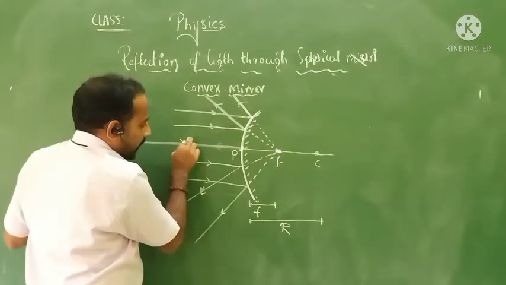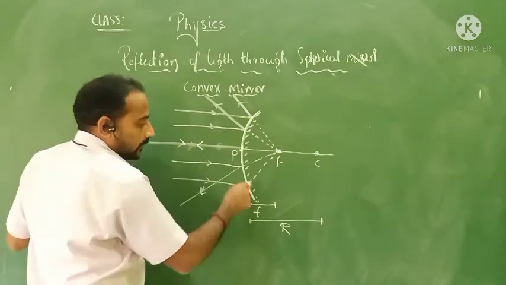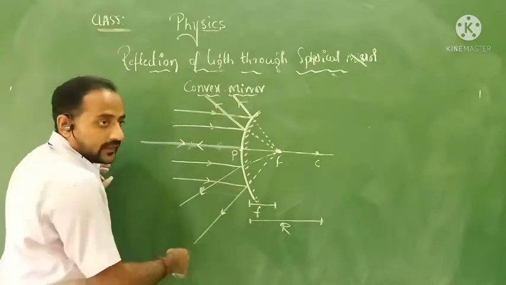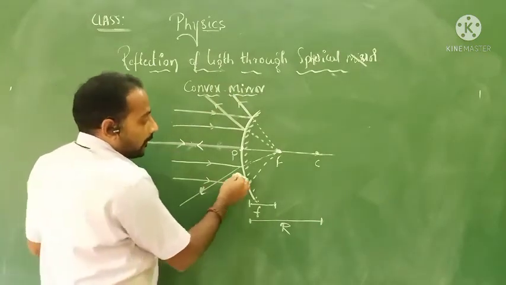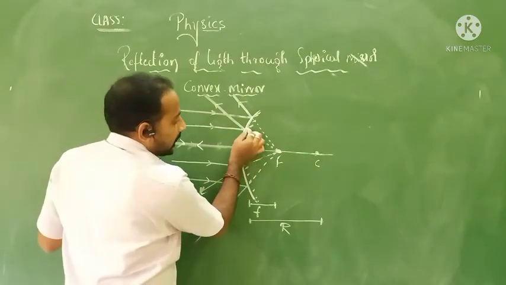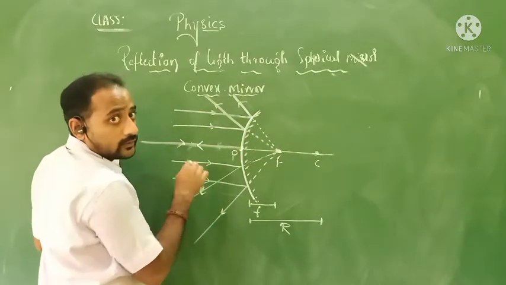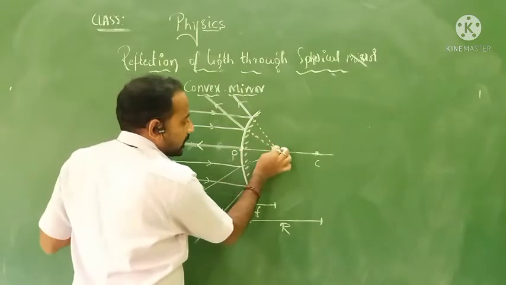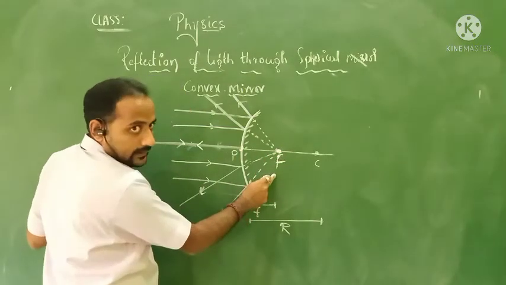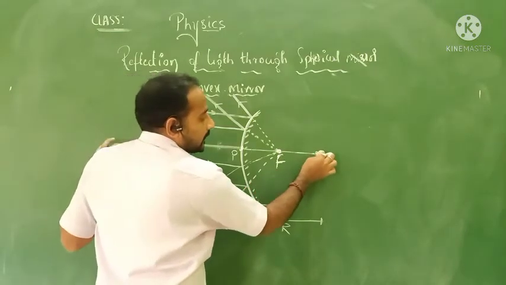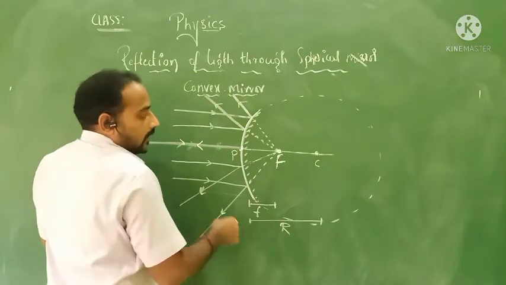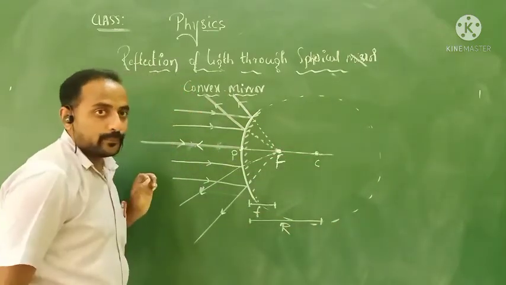When a beam of light rays is incident on this convex mirror, the light rays diverge. The image forms inside the mirror, as I said, so we draw imaginary lines. Those imaginary lines make a point, which is called the focus. And this is the center of curvature, the center of the sphere.